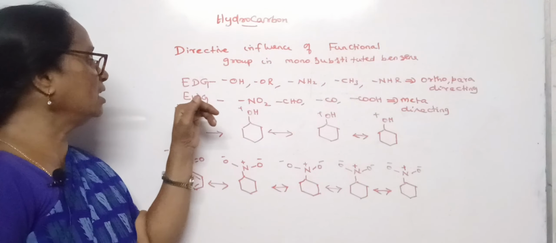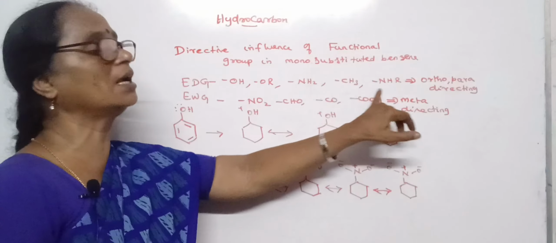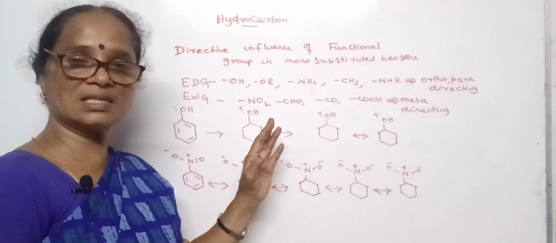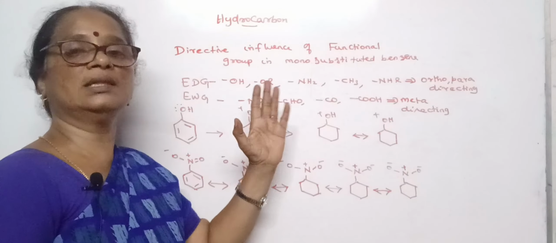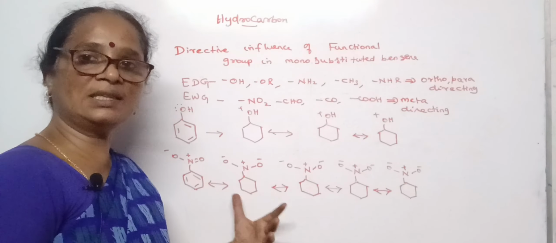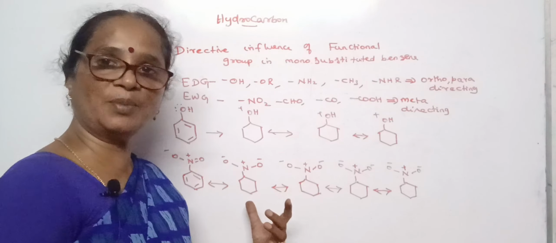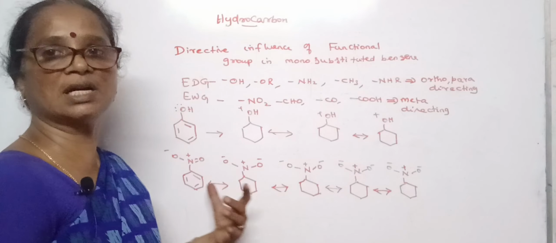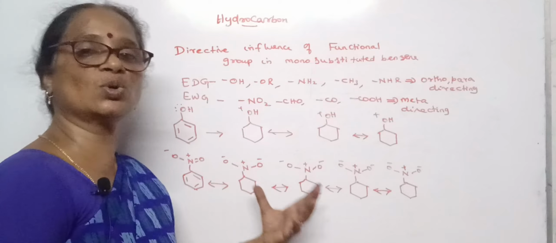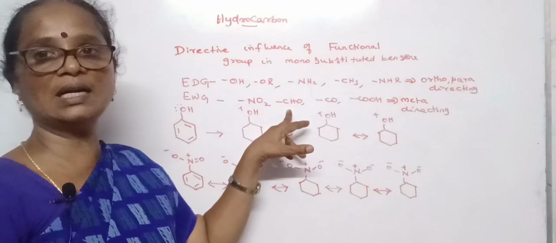But when electron withdrawing groups like NO2 (nitro), aldehyde, ketone, carboxylic are present in a benzene ring, these groups withdraw the electron from the benzene ring, which makes the positive charge at 2, 4, 6 positions. So positions 3 and 5 only are free from the charges. So the electrophile may find and attack the third position or the fifth position. Both third and fifth are meta positions. So it gives rise to the meta isomer and the groups are said to be meta directing groups.